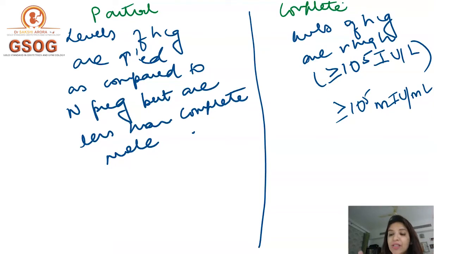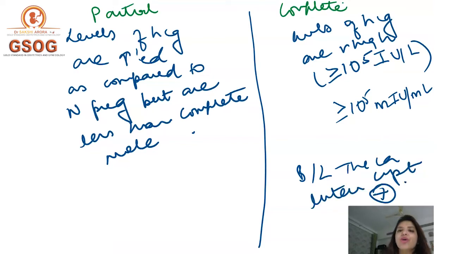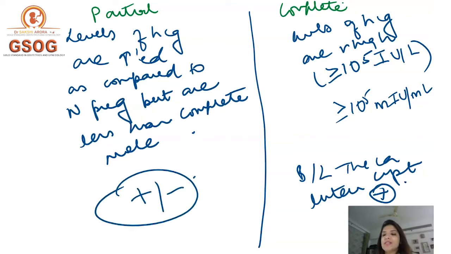And the last thing which you have to remember about a partial mole and a complete mole is that in a complete mole, you will get bilateral theca lutein cysts. 100% they will be present. Whereas in a partial mole, the theca lutein cysts may be present or they may not be present, depending upon how high the HCG levels are, right?